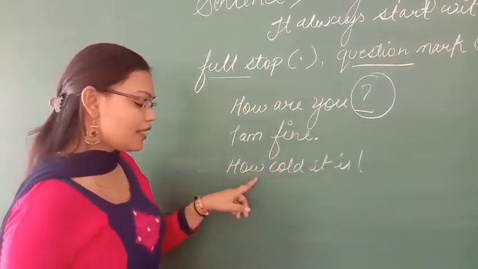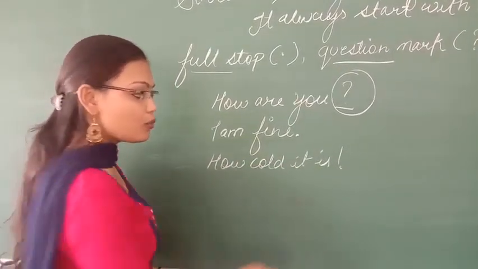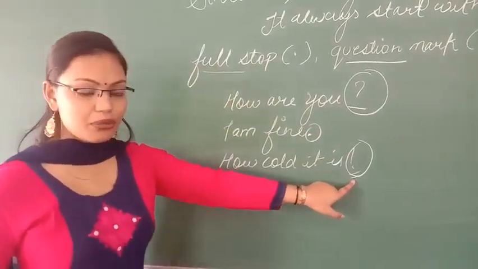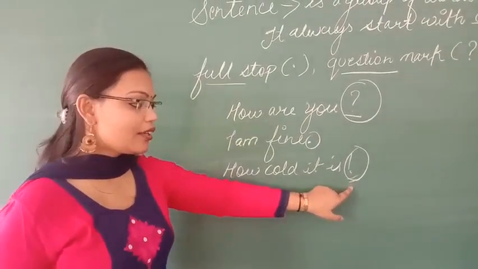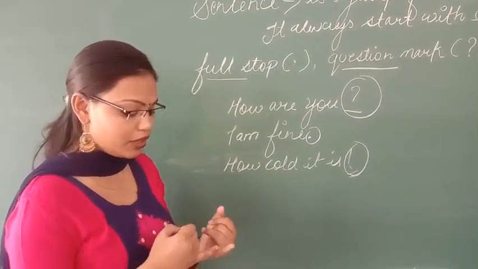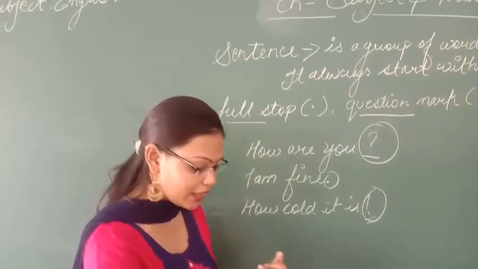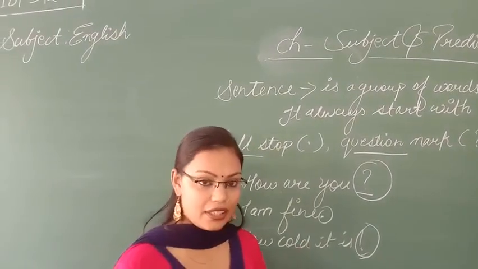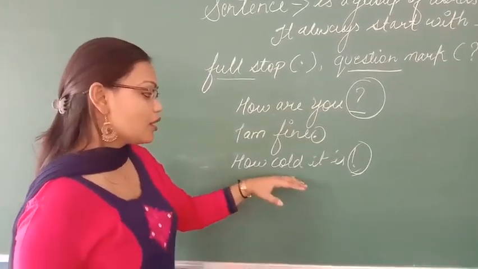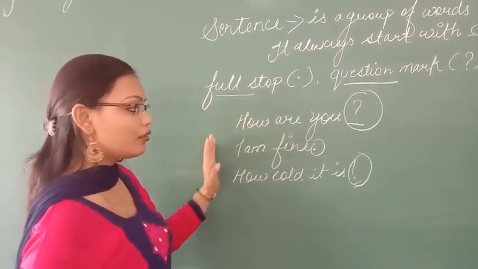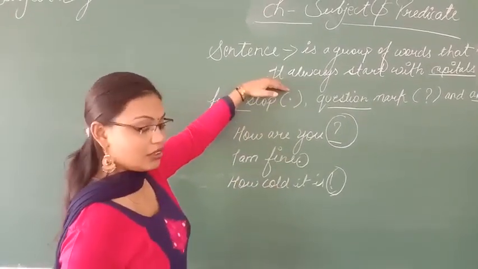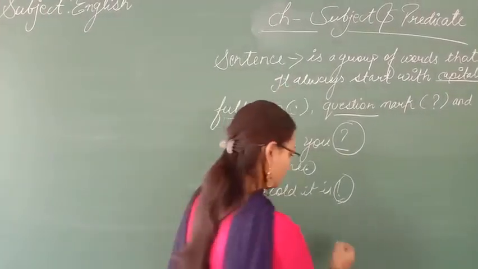Now the third one is how cold it is. So what is this? This is an exclamation mark. Exclamation mark is what? When we come to know about a sudden feeling. It can be a feeling of joy, it can be a feeling of sadness, it can be a feeling of anything that comes on the spot. So these are the three different examples that I gave you, which are related to the definition of sentence.